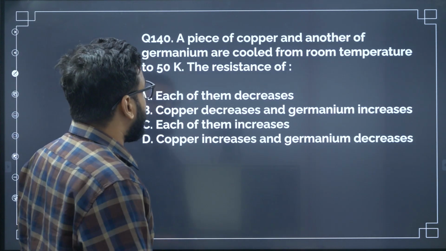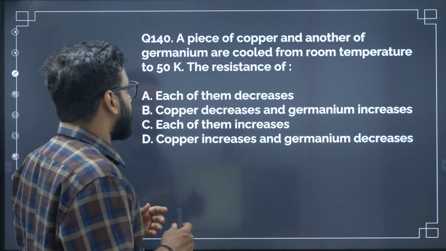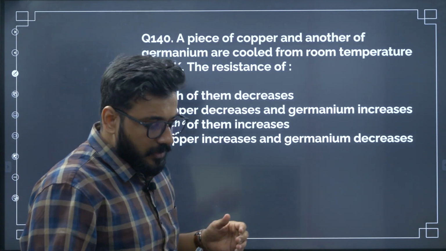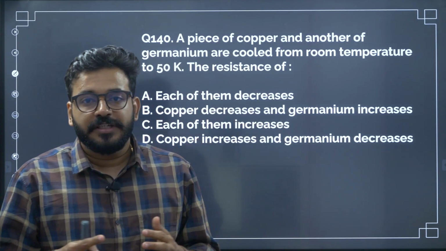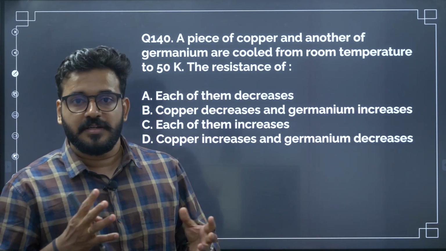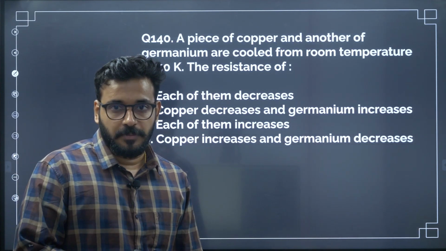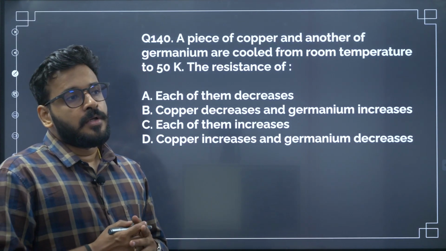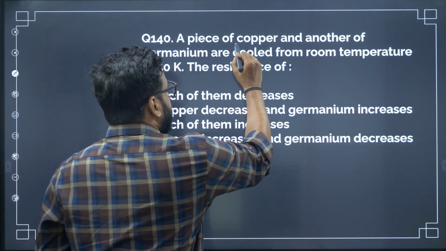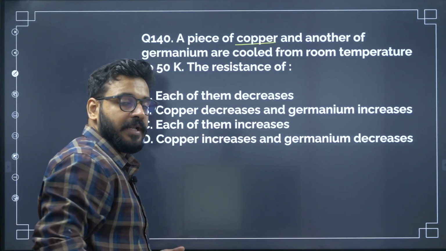A piece of copper and another of germanium are cooled from room temperature to 15 Kelvin. The resistance, it's the common Ohm's law variation. Ohm's law is not true for every material, and semiconductors are those materials where Ohm's law is not applicable. They are non-ohmic materials. General conductors like copper are linearly dependent on temperature.